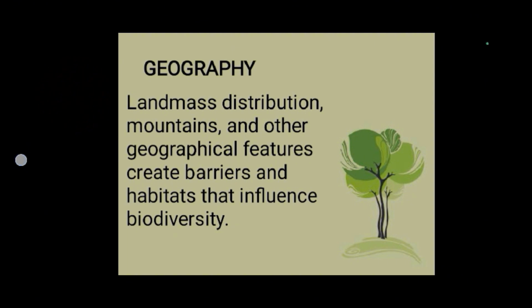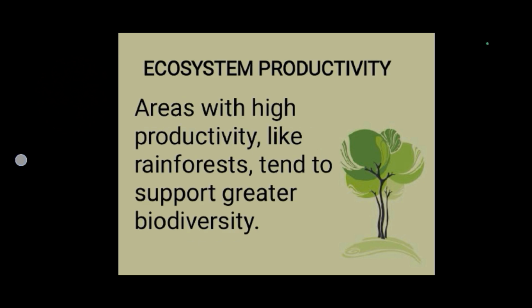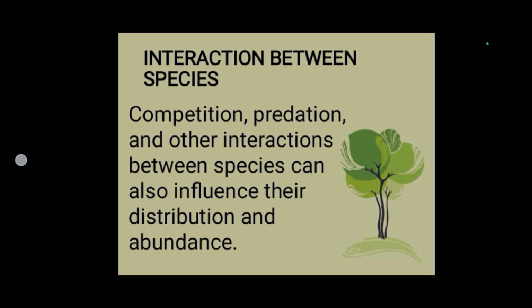Geography, landmass distribution. Mountains and other geographical features create barriers and habitats that influence biodiversity. Geological history. The history of a region's geology and climate can impact the types of species that have evolved and are present. Ecosystem productivity. Areas with high productivity like rainforests tend to support greater biodiversity. Interaction between species. Competition, predation, and other interactions between species can also influence their distribution and abundance.